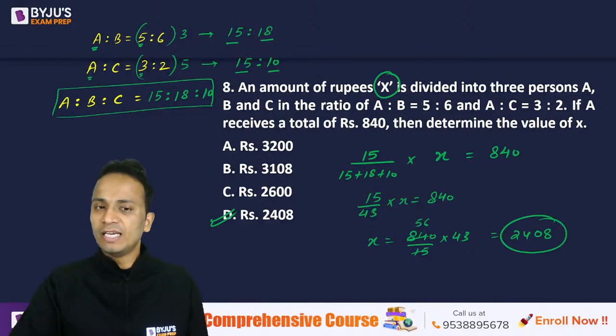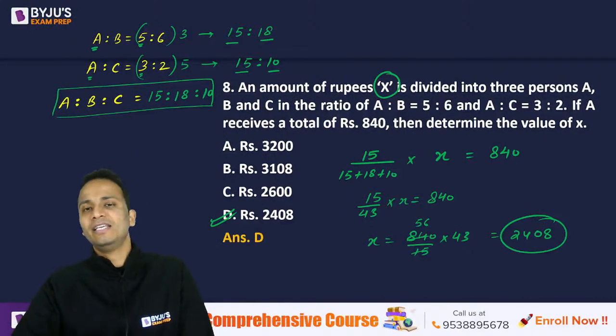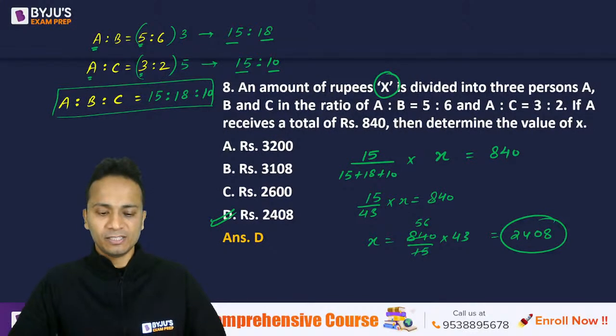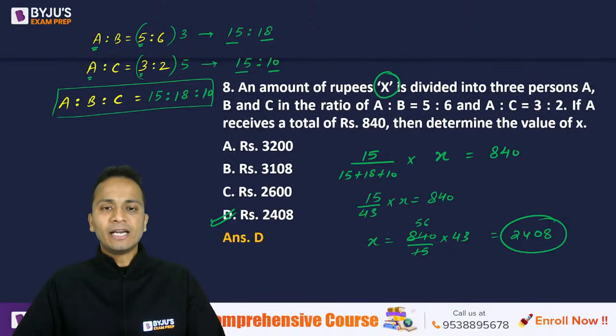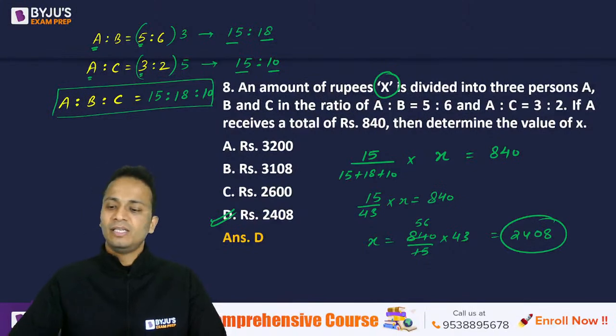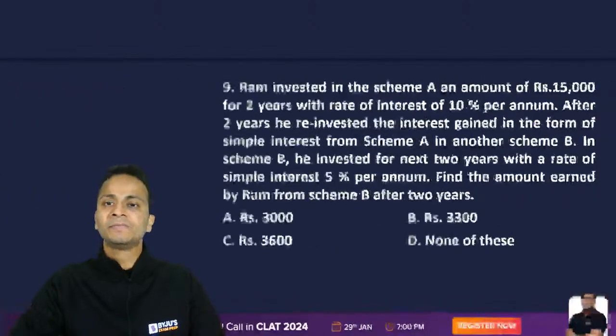2408 is among the options. Yes, we have it. And let's see if it is the correct answer or not. Yes, it is definitely the correct answer. Okay. So the correct answer here is option D, that is 2408. Let's move on to question number 9.